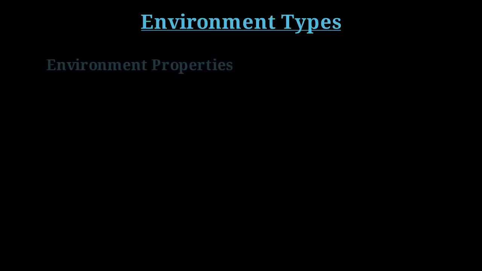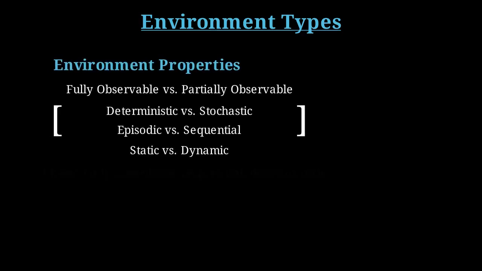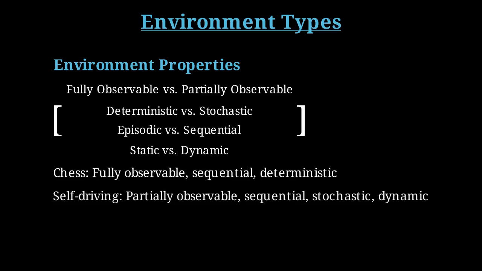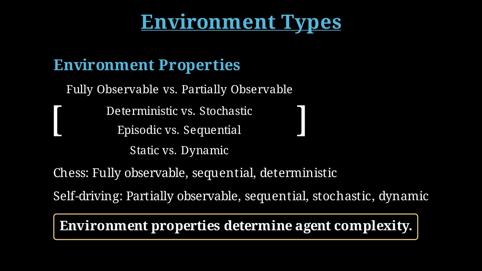Environments have several key properties that determine the required agent design. Is it fully or partially observable? Is it deterministic or stochastic? Episodic or sequential? Static or dynamic? The answers to these questions dictate the complexity of the agent program needed to succeed. For example, a sequential, partially observable environment requires the agent to maintain an internal state.